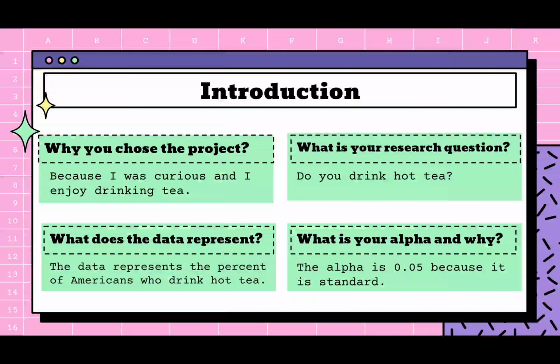I chose this project because I was curious and I enjoy drinking tea. My research question was, do you drink hot tea? The data represents the percent of Americans who drink hot tea, and the alpha is 0.05 because it is the standard.